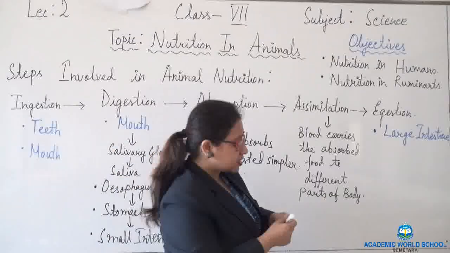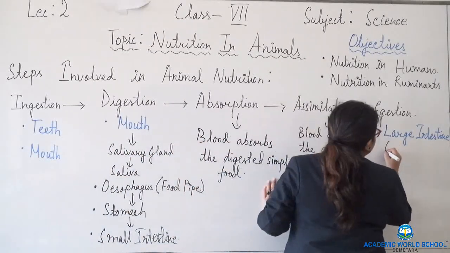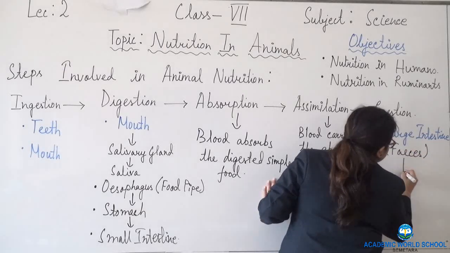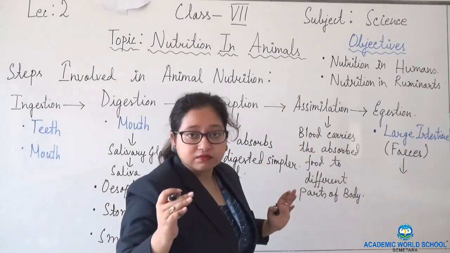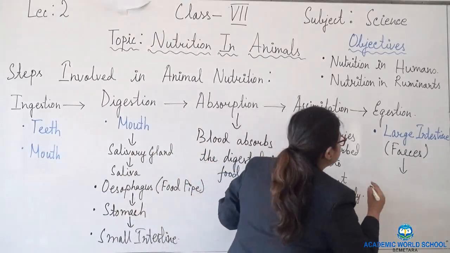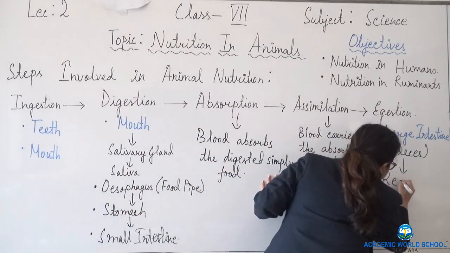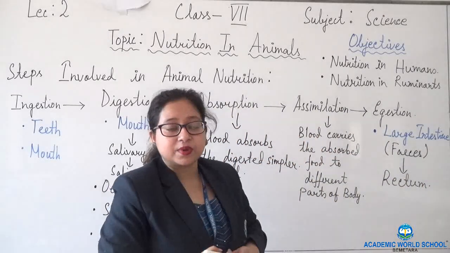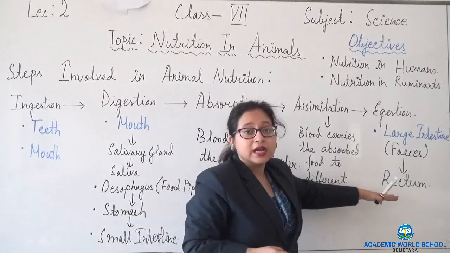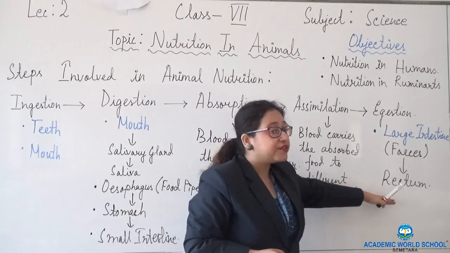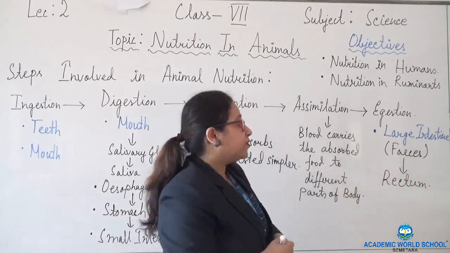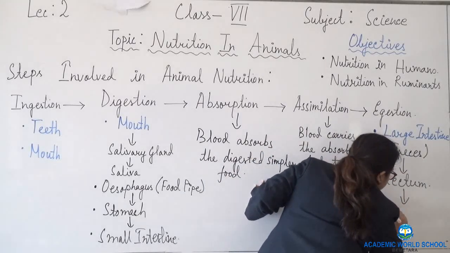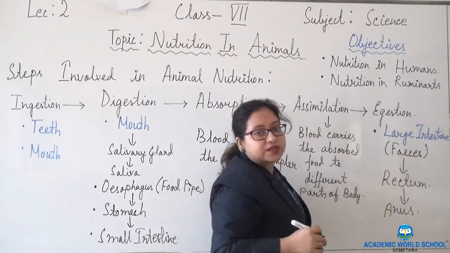Now this feces, here it is formed. Now this feces is transported, it is not transformed, it is transported to the next part, that is the rectum. And from the rectum, it is thrown out from our body with the help of the anus.